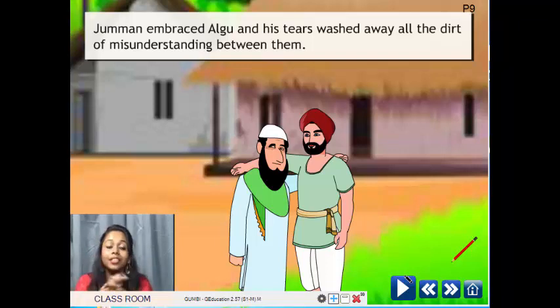Jumman embraced Algu and his tears washed away all the dirt of misunderstanding between them. So they again became very good friends. All their misunderstandings cleared because now Jumman also understood that sitting in that position, becoming a punch, is not an easy thing. You will have to take the responsibility that you have been given.